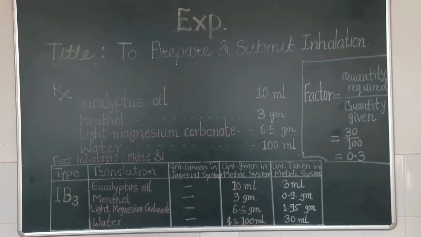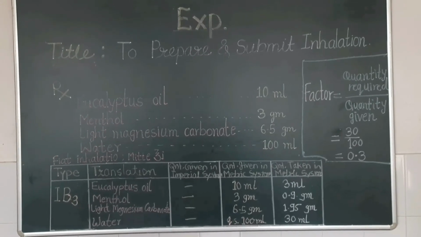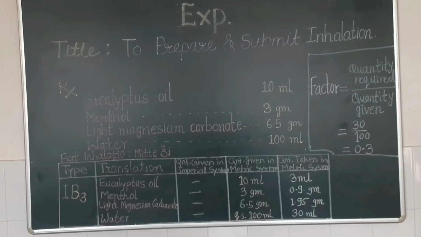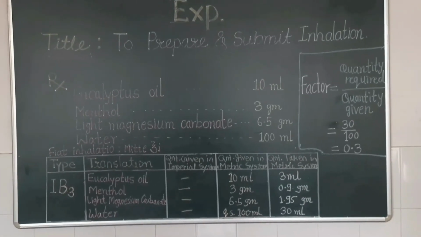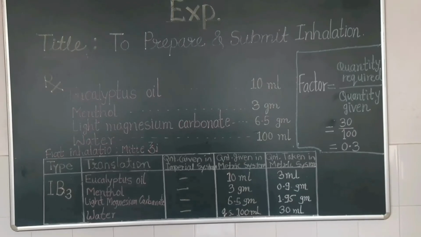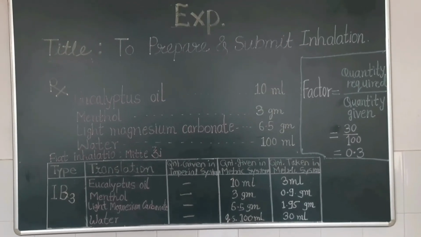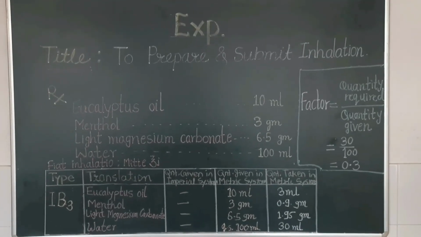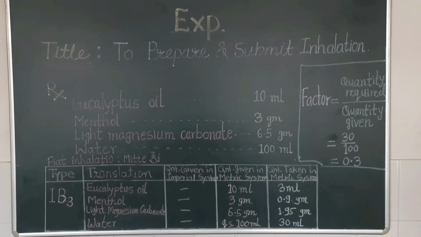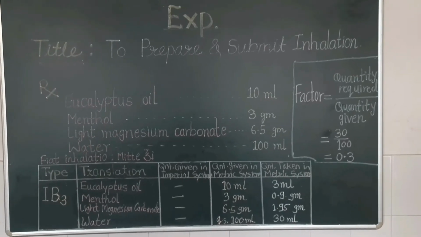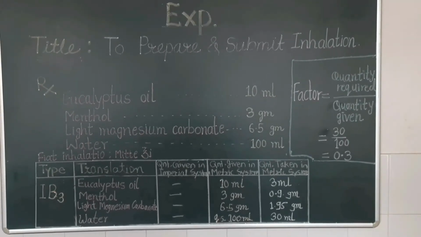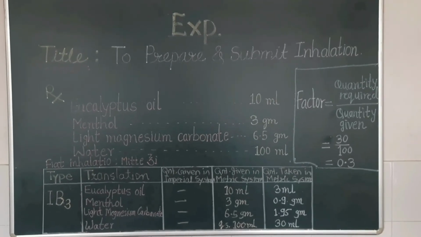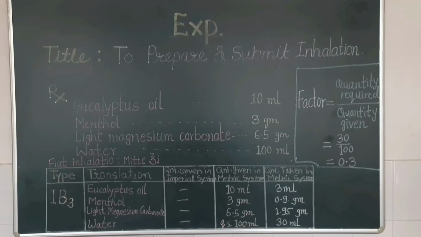Table given, that is type, translation, quantity given in imperial system, quantity given in metric system, quantity taken in metric system. Type I B 3 means I liquid dosage form, B external use only, and 3 stands for monophasic liquid dosage form. Ingredients given are eucalyptus oil 10 ml, menthol 3 gram, light magnesium carbonate 6.5 gram and water quantity sufficient 100 ml.